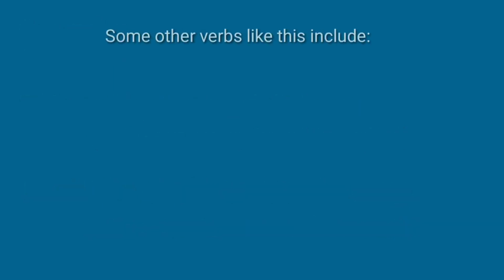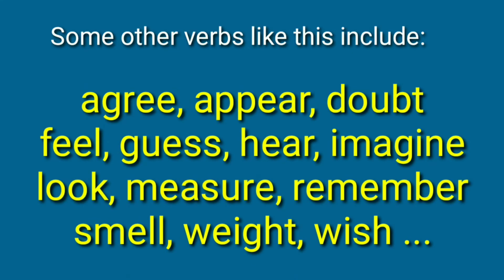And there are some other verbs like this, including agree, appear, doubt, feel, guess, hear, imagine, look, measure, remember, smell, wish. So try to understand and practice yourself how these stative verbs can also be used in the present continuous form to show actions. I hope the idea of stative verb and dynamic verb is clear to you. I told you there is a rule not to use the ing form with stative verbs, but there is an exception that we can use the ing form with stative verbs depending on the context.